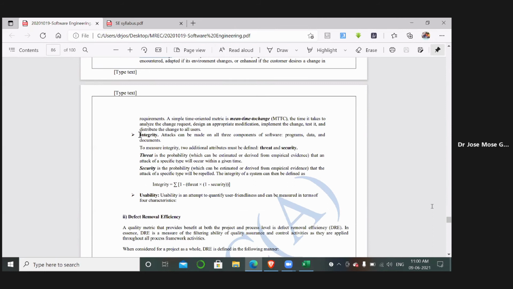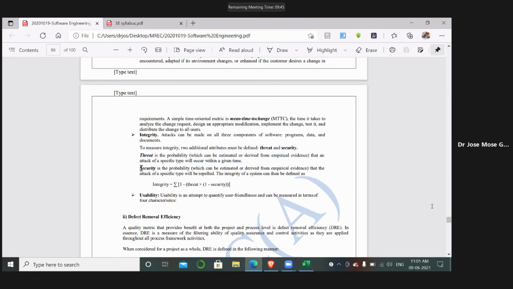Integrity, as I said, is all about security. So in security we will be having attributes called threat and security. Threat is nothing but a caution that there is a probability of an attack. Okay, it is not the attack itself. A threat is the probability of what the attack is, what is the type of attack, and what time of the attack it has. Okay, so it will have the details of that particular attack.